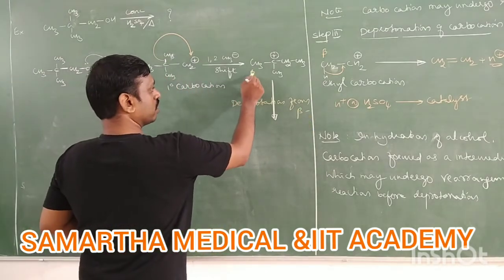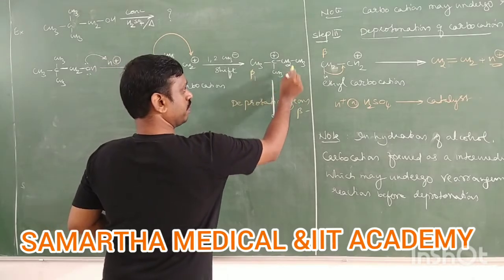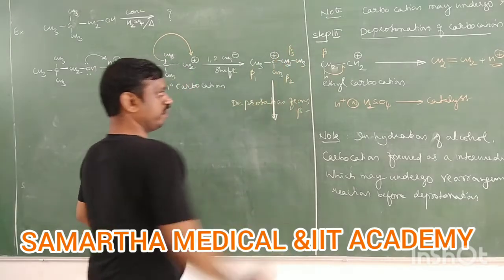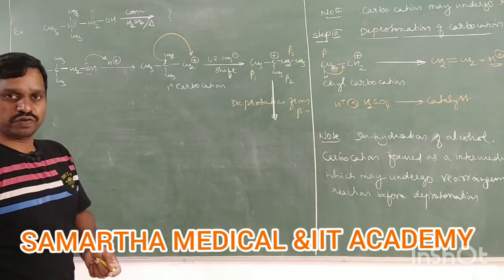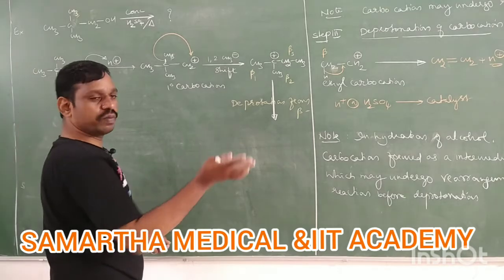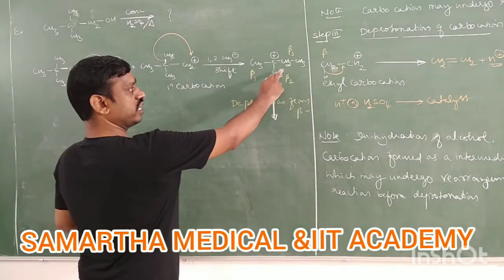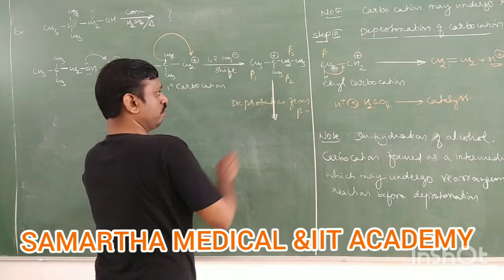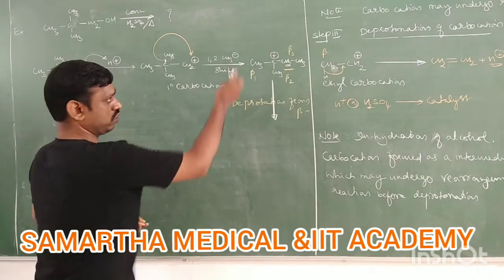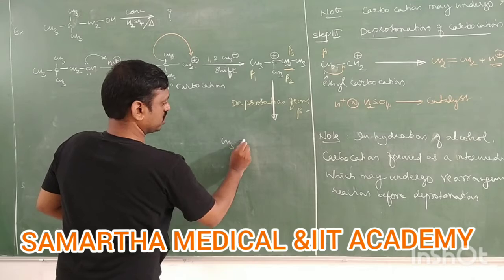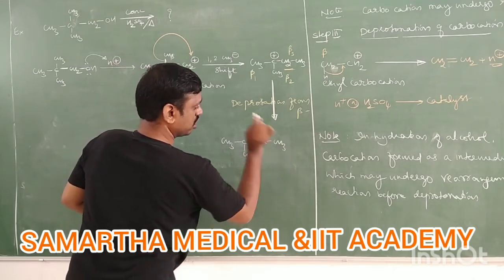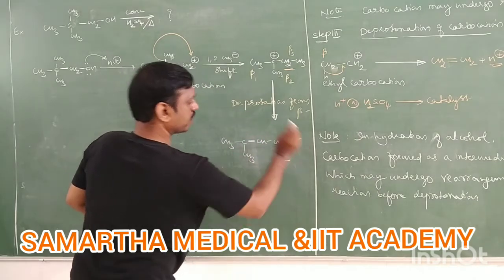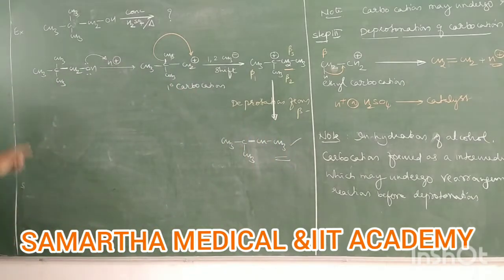Now identify beta carbons: beta 1, beta 2, beta 3. When two or more beta carbons are present, you can apply the Saytzeff rule. According to the Saytzeff rule, poorer become poor. CH3, CH3, CH2. The CH2 carbon is a poor carbon. So therefore, this CH3 as it is, double bond CH, CH3. This is the product, important. This product we have written according to the mechanism.